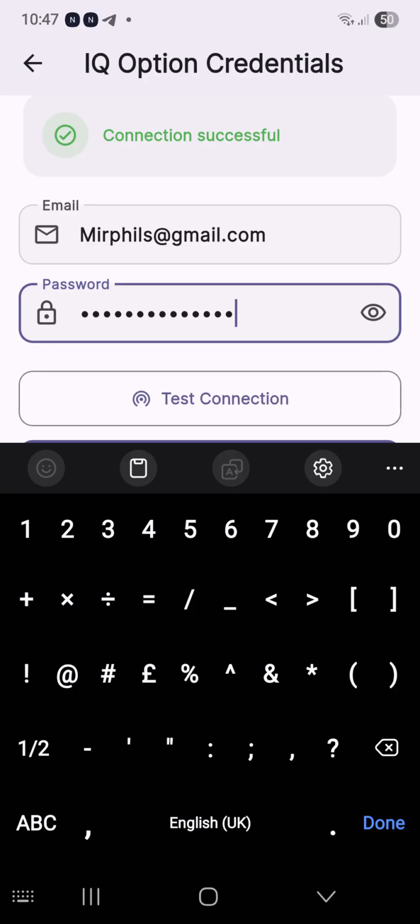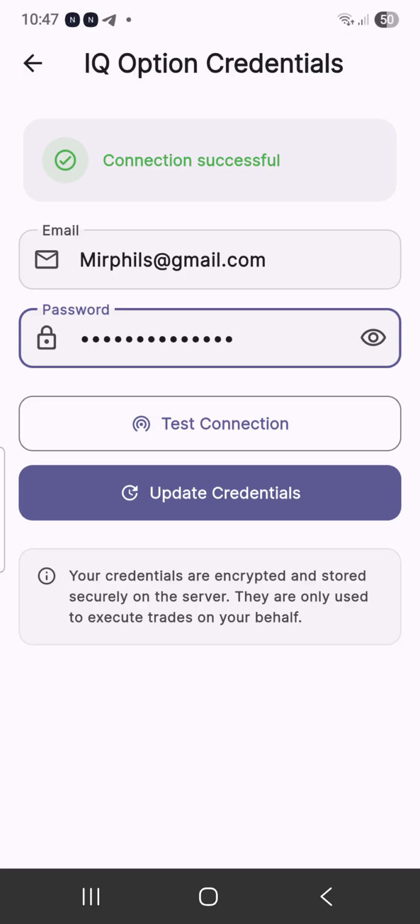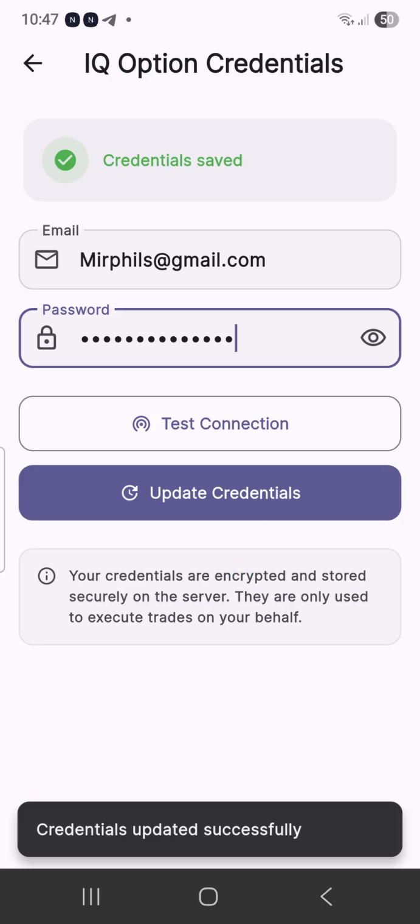Please, when inputting your password, click on the icon that lets you view it and check it very well, because most of the reason why we might be getting a failed trade is because of your password sometimes. It is very important. Also ensure that you don't have any extra code on your IQ Option account, so that the bot can function perfectly and durably. After doing the test connection, you have to click on update credentials. So credentials have been updated, right?